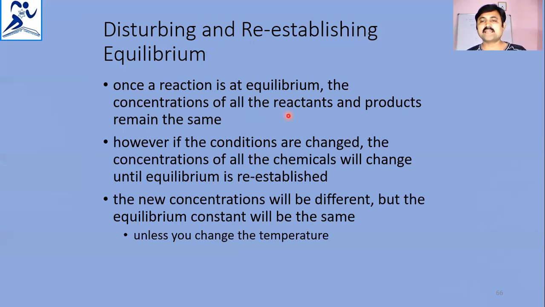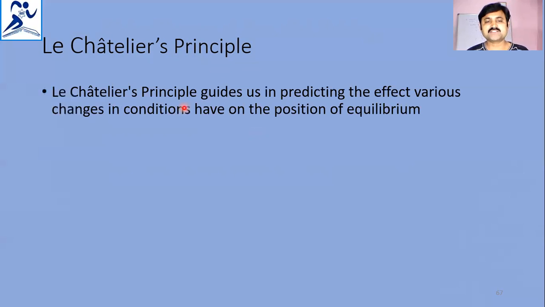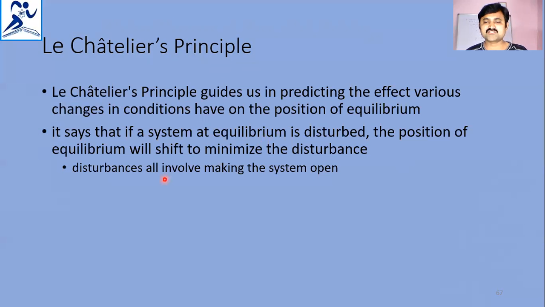That re-establishment of equilibrium can be studied using Le Chatelier's principle. So Le Chatelier's principle helps us understand how equilibrium is re-established when the equilibrium is disturbed. Le Chatelier's principle guides us to predict the effect various changes in conditions have on the position of equilibrium. It says that if a system at equilibrium is disturbed, the position of equilibrium will shift to minimize the disturbance. Disturbances here all involve making the system open.